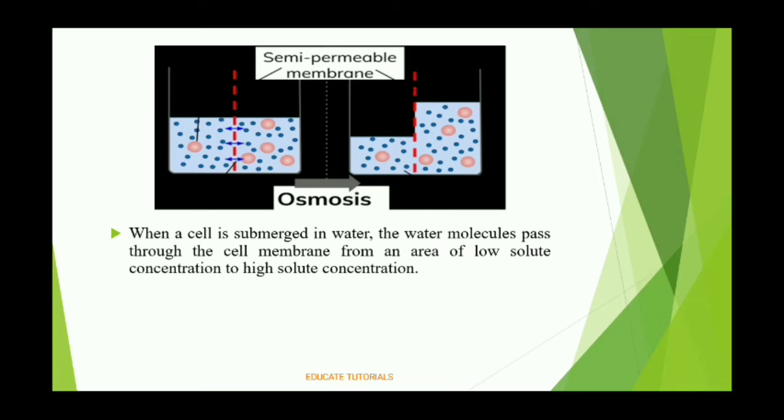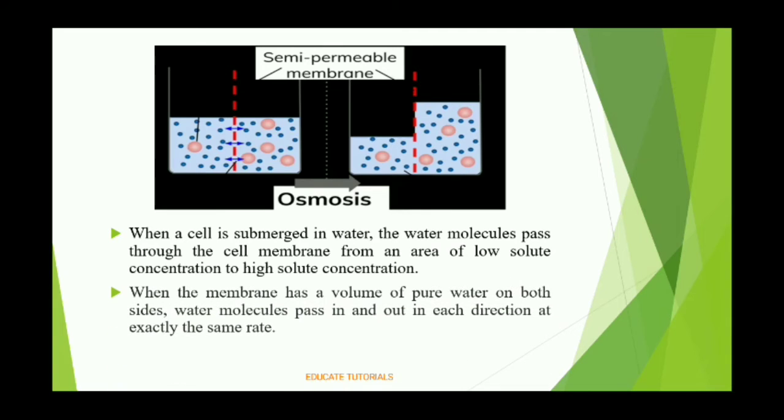So the solute concentration is very important in this process, because the movement of the solvent depends on the solute concentration. When the solute concentration is high, the solvent moves towards the high concentration of solute.